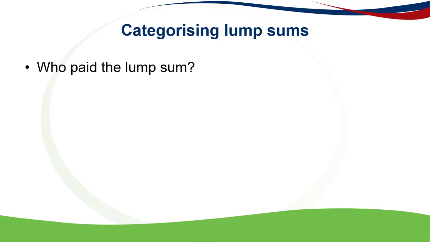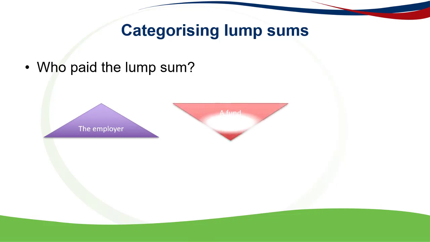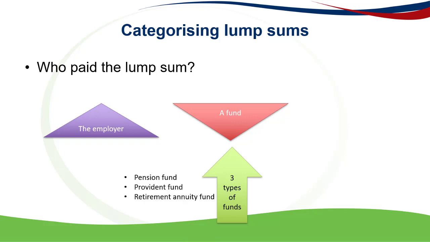So let's first of all look at who can pay lump sums to a taxpayer. Well, firstly, it can be paid by an employer, and secondly, it can be paid from a retirement fund. We'll look at the why it's paid later. So first of all, if the fund pays the lump sum, remember there's three types of retirement funds: a pension fund, a provident fund, and a retirement annuity fund.